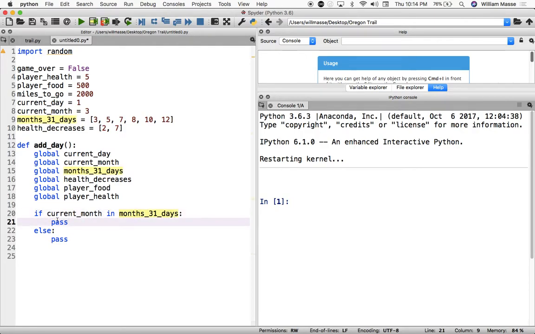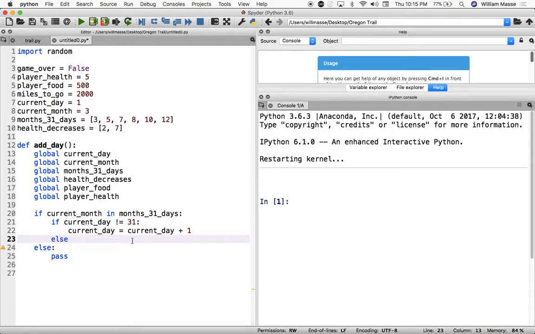So we're going to start off by coding, well, what happens when we're in a month with 31 days? Well, pretty simple. If the current day does not equal 31, then all we need to do to change the day is add 1 to the current day. So if a day goes by, say if it's March 1st, 3-1, the next day would just be 3-2. So as long as it's not the 31st, to add a day, we just add a day. So we could do current day equals current day plus 1.